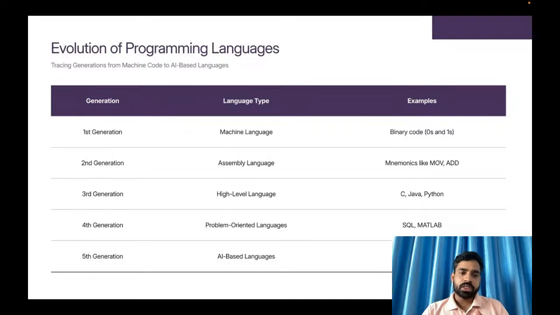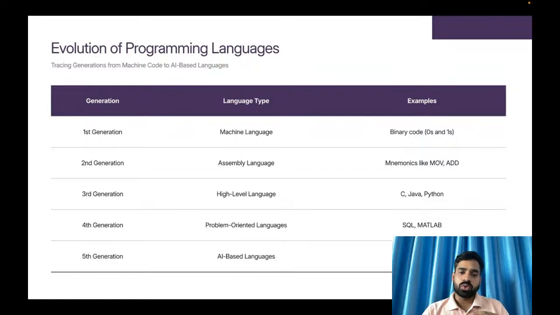After that, in the third generation, high level languages came into the picture. Machine language and assembly language are called low level languages. Apart from that, every language we are studying till now is called a high level language.